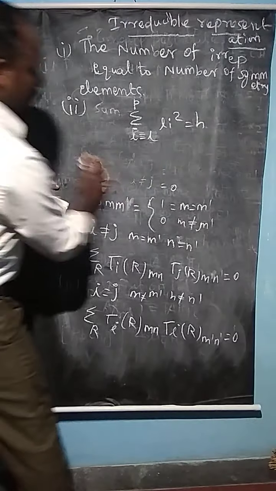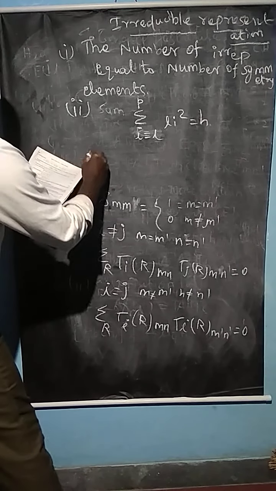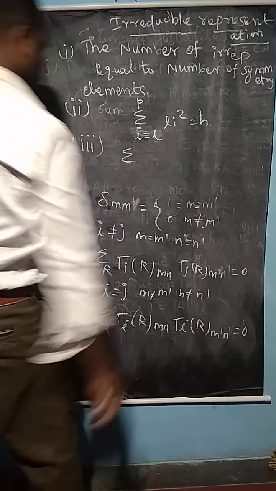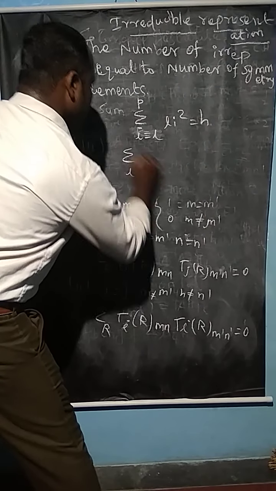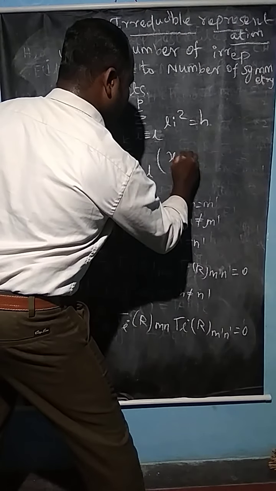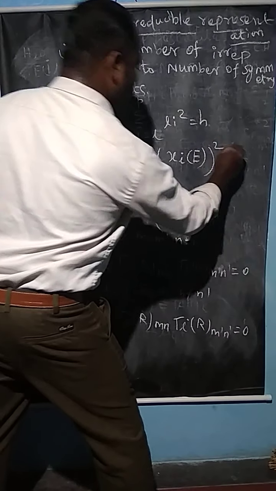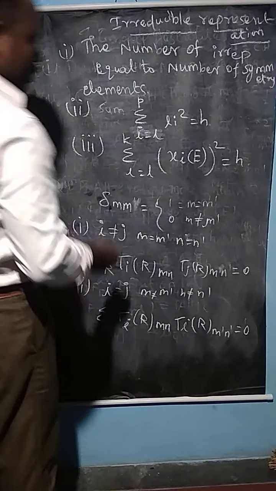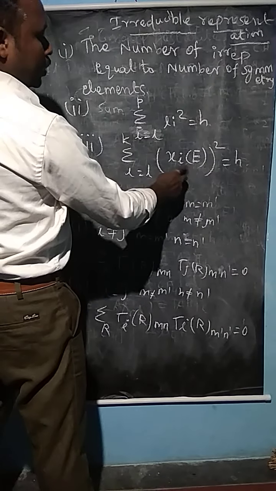The third one is summation over i equal to 1 to k of chi i of E, where chi is the character and E is the identity operation, whole square equal to h, where h is the order of the group. The sum of the square of the character of the identity operation is equal to the order of the group.